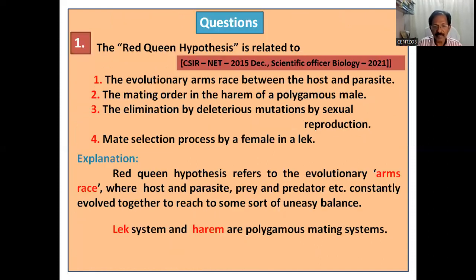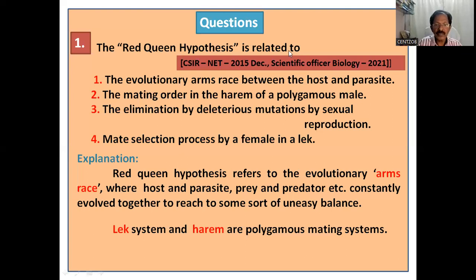Okay, let us do some questions. The Red Queen Hypothesis is related to, see this question, it was asked in the December 2015 NET exam. The same question was repeated in Scientific Officer Biology 2021.